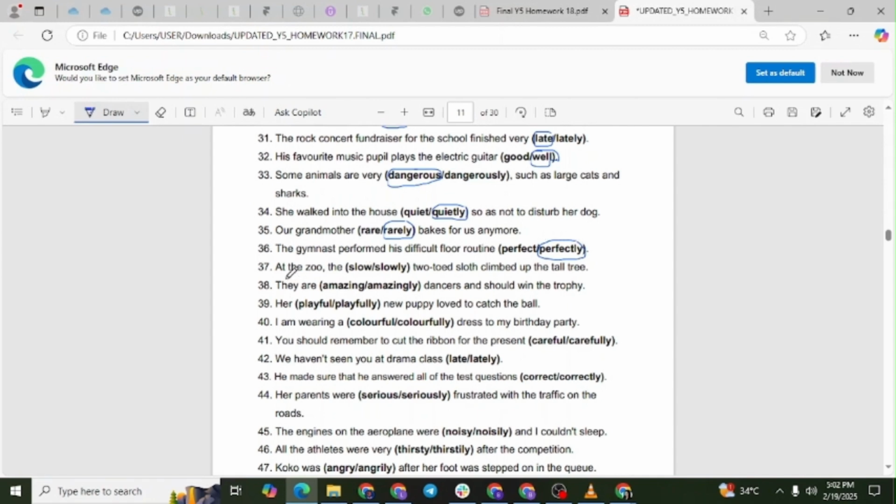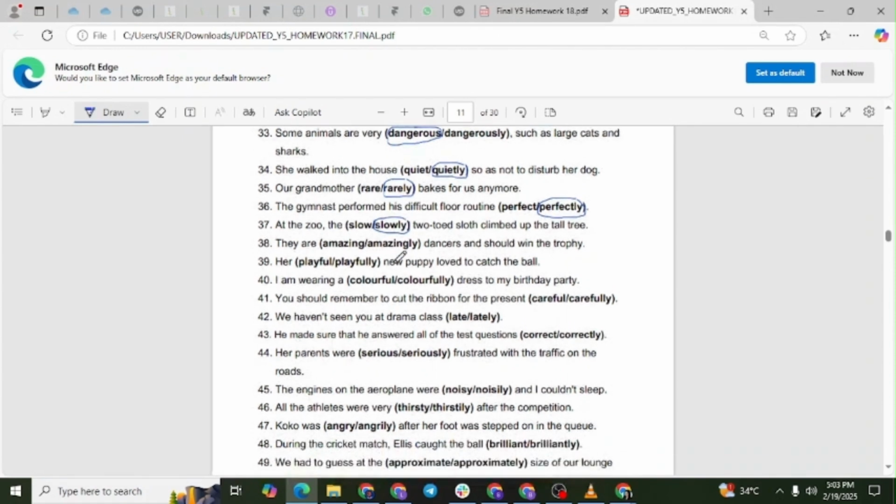Question number 37. At the zoo, the slowly two-toed sloth climbed up the tall tree. Explanation. Slowly is an adverb modifying the verb climbed. Slow is an adjective and does not correctly describe an action.